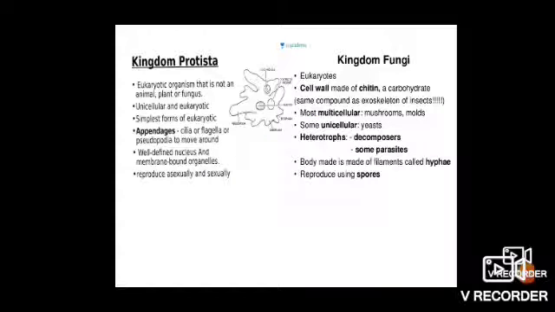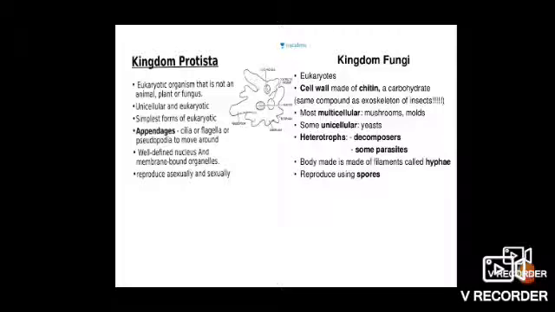Next is the kingdom Protista and the kingdom fungi. First we will discuss the kingdom Protista. In the kingdom Protista, the organisms are unicellular eukaryotic organisms, having whip-like flagella or cilia surrounding their body.